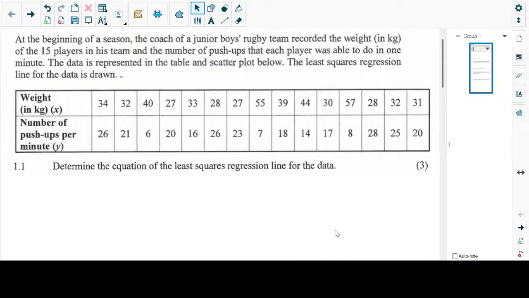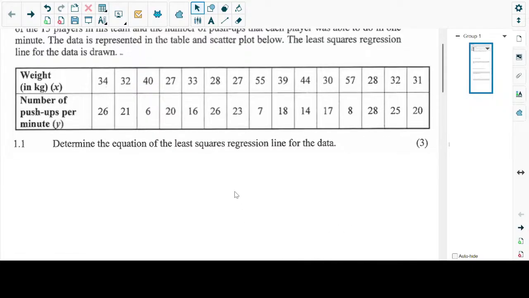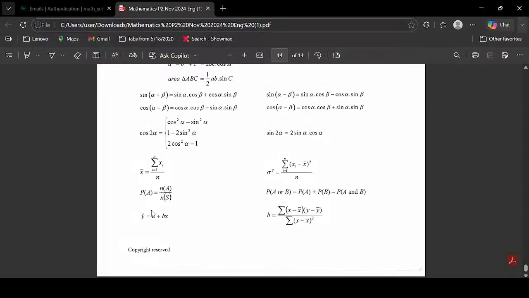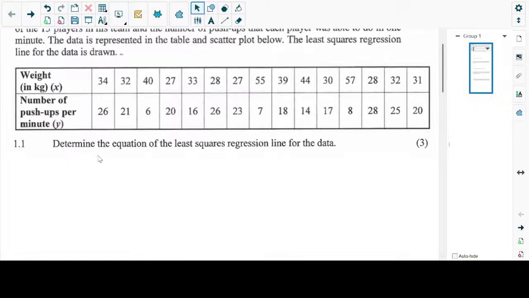So the first question says Y cap is equal to A plus BX. We will also need B, so that you can determine the equation. For those who are following us or who've been watching, we know how to get A and B. So we're going to try to get that. The calculator is going to assist us to do that.